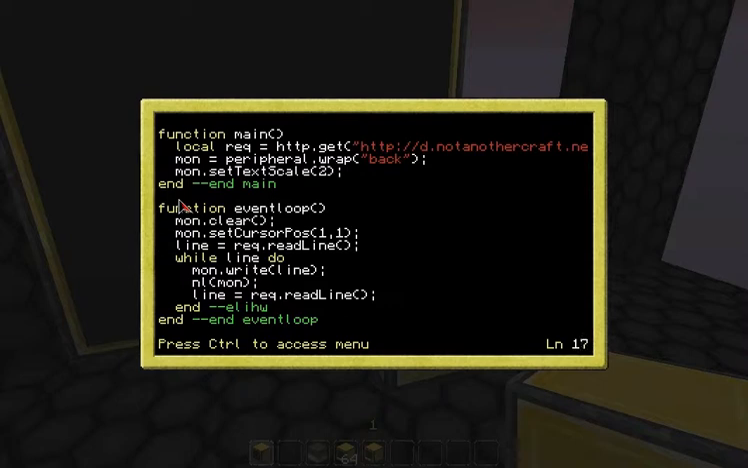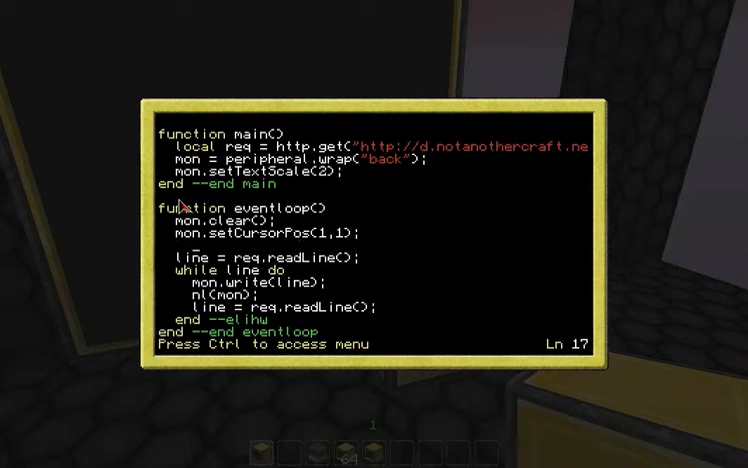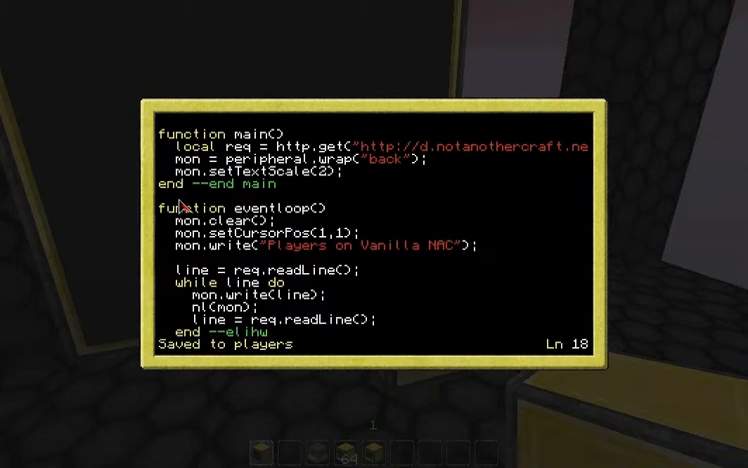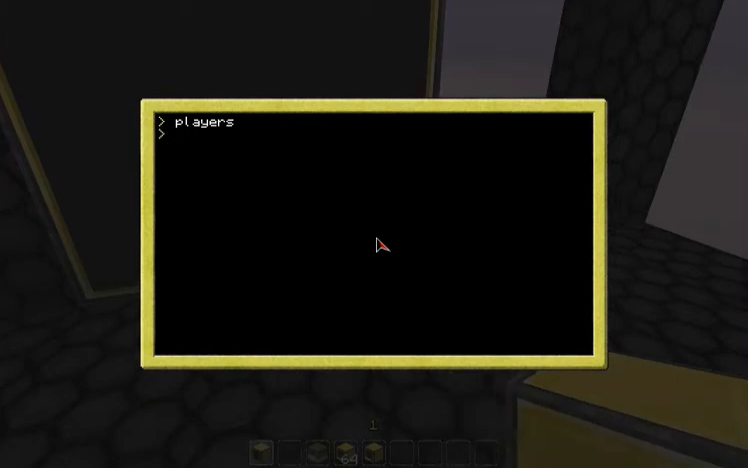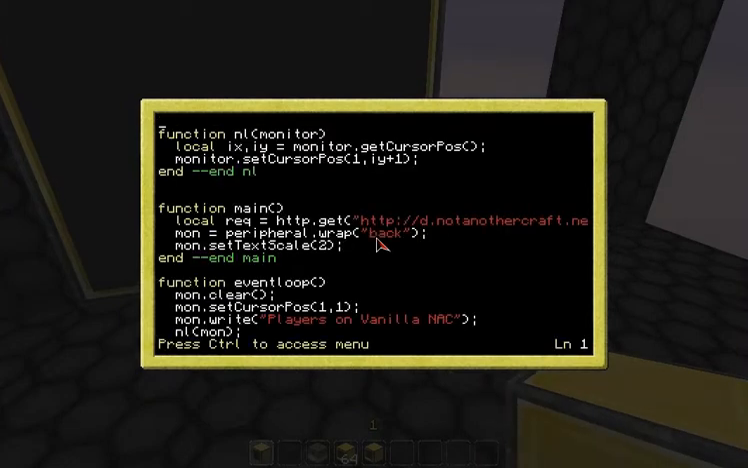So we're going to add this in here. We're going to say mon.write "players on vanilla NAC", and we'll see if it fits on a full-size monitor. I think it will. And we're going to say new line on the monitor because it doesn't have that support. So if we run it, it doesn't work because the event loop isn't here.